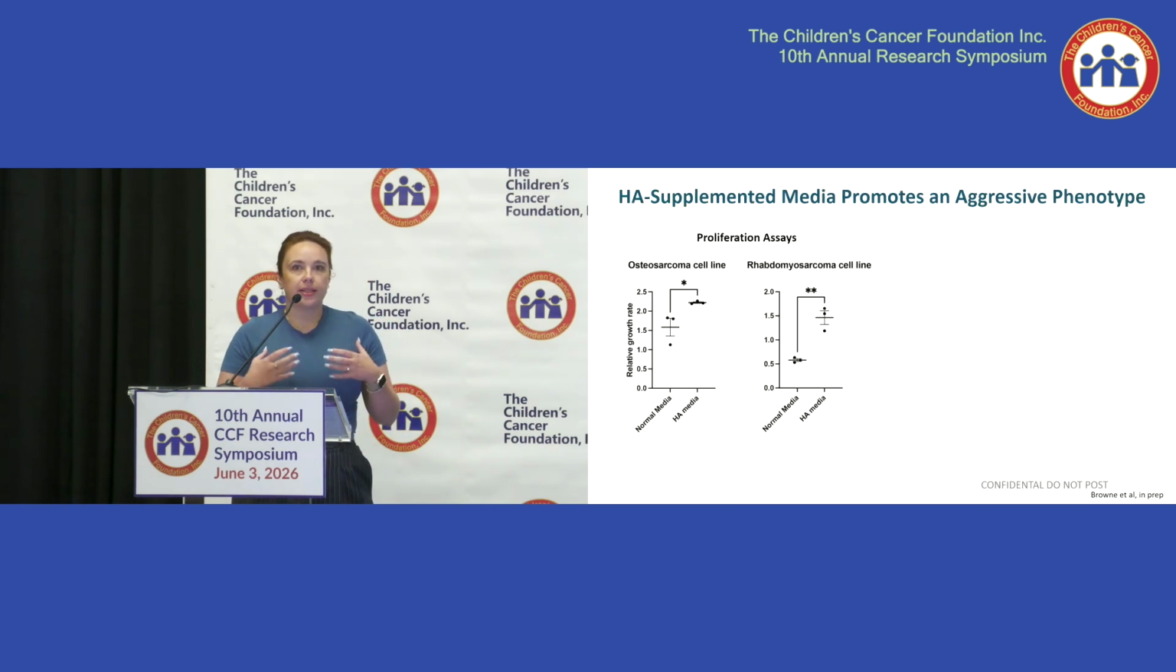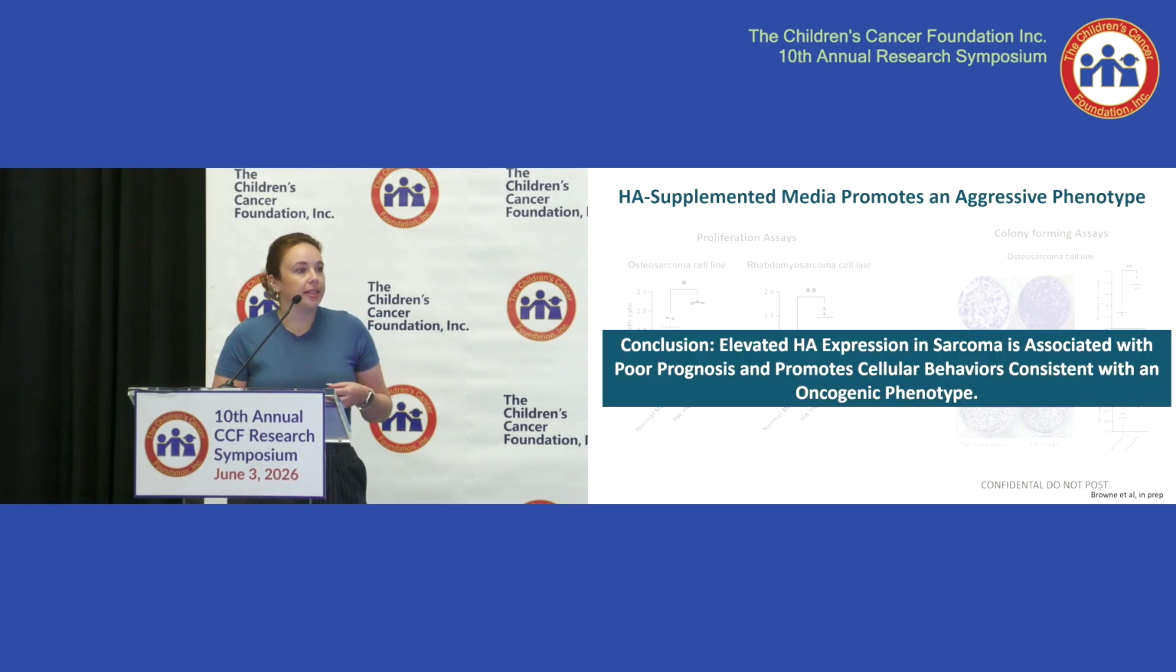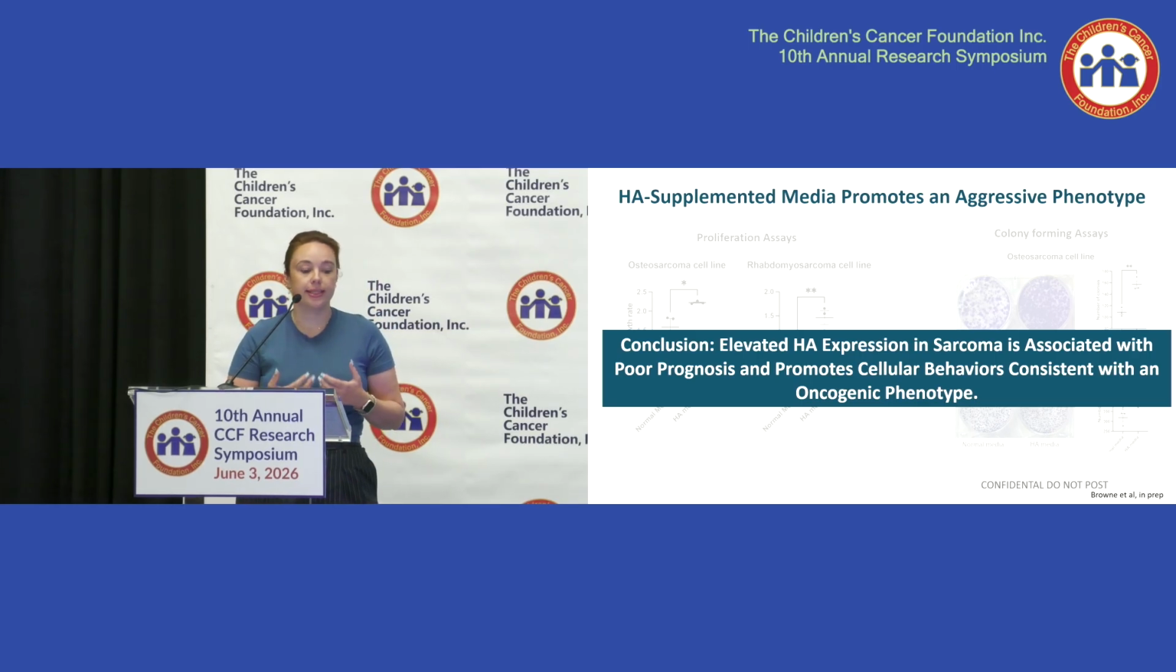And then, to assess if it was having any function on our tumor cells, we cultured osteosarcoma and rhabdomyosarcoma cells with HA and saw that it was able to increase the proliferation ability of these tumor cells, as well as the tumor cells' ability to form colonies. So this all concluded to us that elevated HA in sarcoma patients was a poor marker of prognosis, but it also promoted a cellular phenotype that was consistent with an oncogenic phenotype.